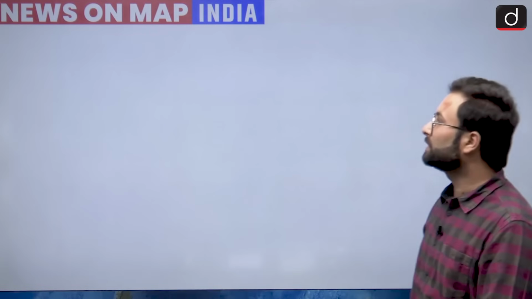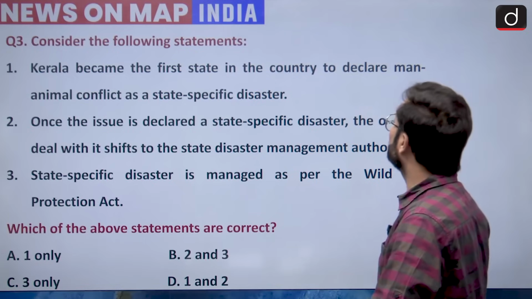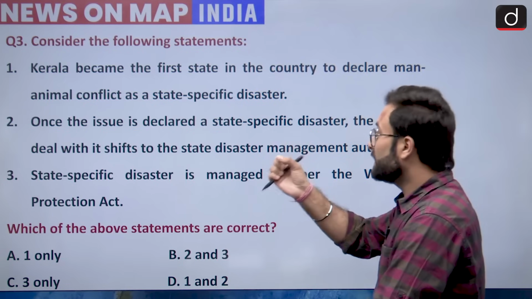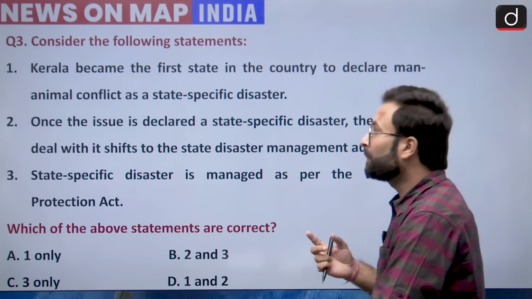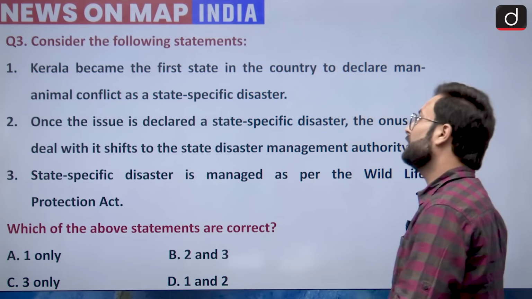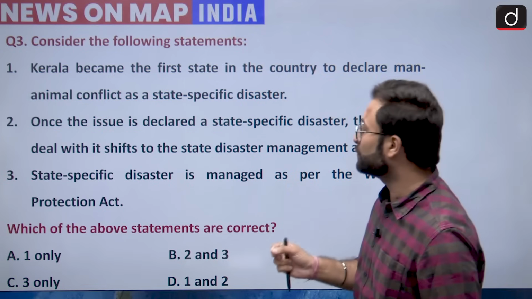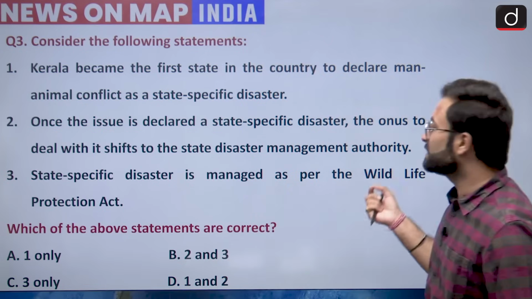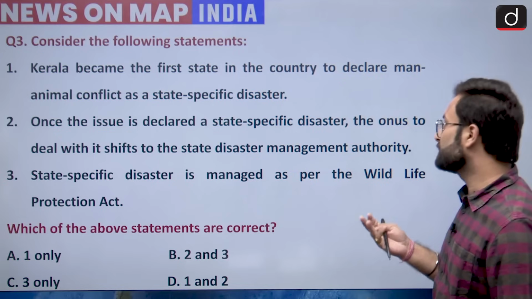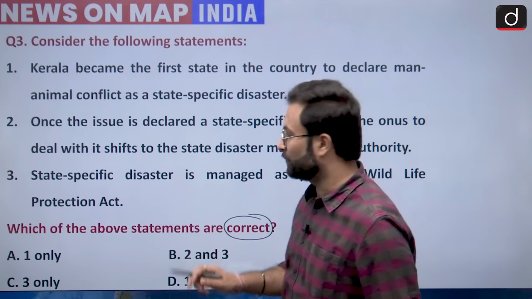Now coming to question number 3. Consider the following statements. Kerala became the first state in the country to declare man-animal conflict a state specific disaster. Second, once the issue is declared a state specific disaster, the onus to deal with it shifts to the State Disaster Management Authority. Third, a state specific disaster is managed as per the Wildlife Protection Act. You have to choose the correct options over here.